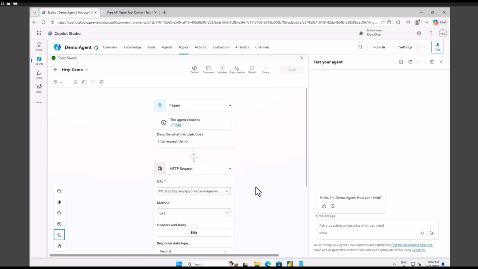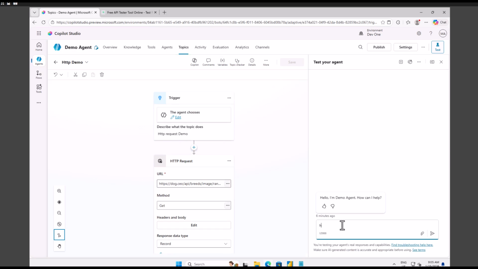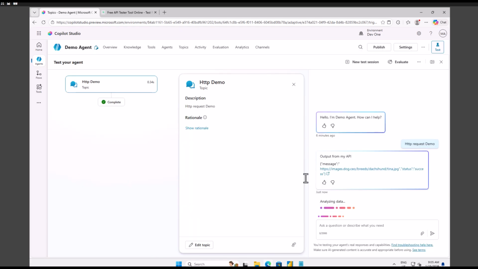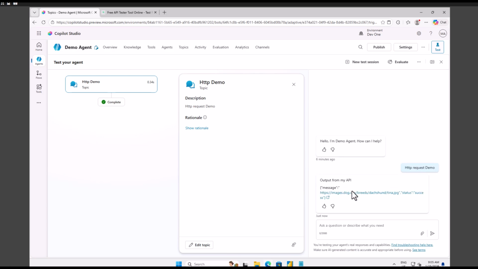Now I can call this particular topic. I need to give this phrase here, HTTP request demo. So I can say HTTP request demo, and I will hit enter. Here you can see I'm getting the complete output. Output of my API, this is my status, and all this information.